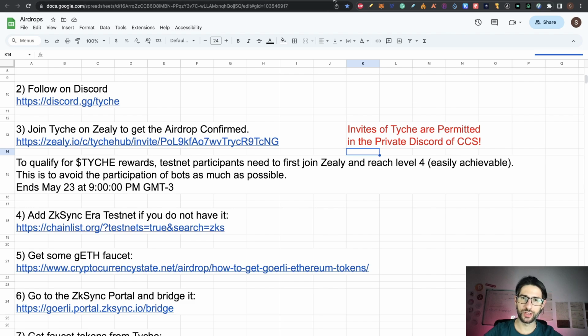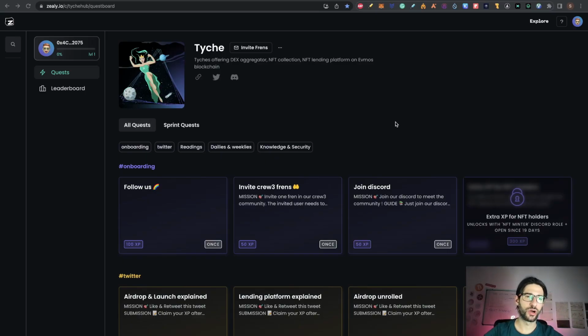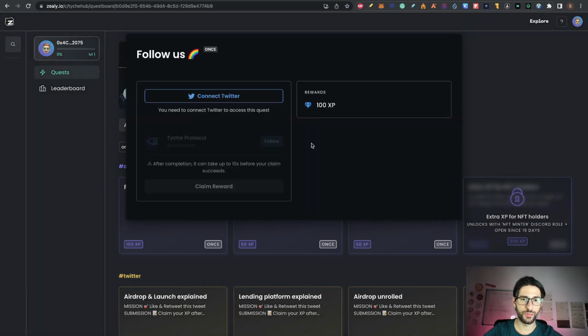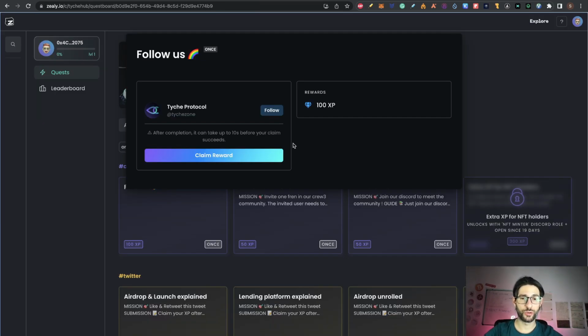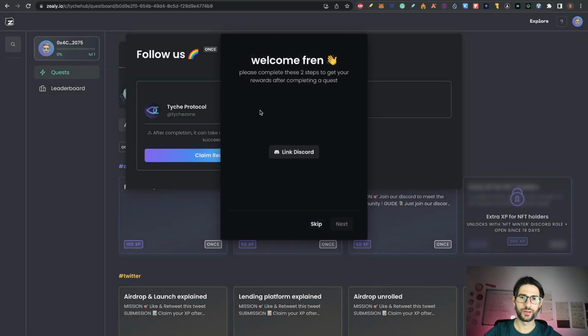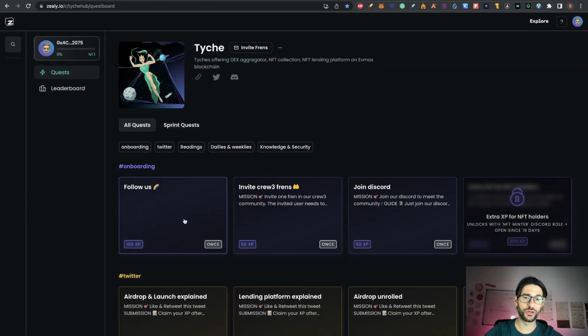So go here to the link on the post, and like you are already familiar with airdrops, you need to follow them on many of the social media. So for example, you connect your Twitter account here and you follow the project, and after you follow the project you just click on claim reward. In this case, it's going to ask you to link the Discord, so you will need to link the Discord too, and then you're going to be able to claim this 100 experience points.